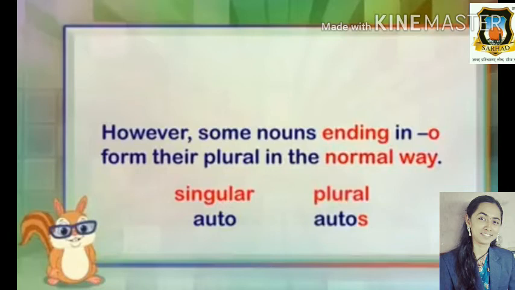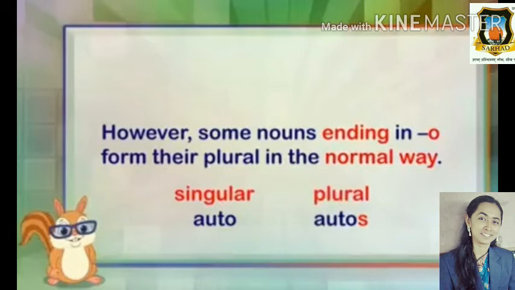We can add only s to that words. And we have to memorize that words, that which words cannot follow the rules. So, here I am showing you some words that do not follow the rules of es. So, these words ending with alphabet O, we have to add only s to the plural noun.